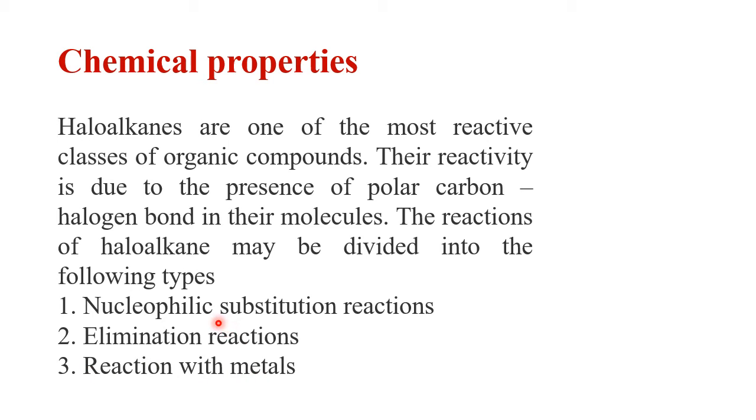Here it is a substitution by a nucleophile. What is a nucleophile? It is made from two words, 11th class. Nucleo, nucleus, and philic, affinity, attraction, loving. What is the charge of nucleus? Plus. So plus loving, who will love plus? Minus. So a nucleophile is a negatively charged species or any molecule which is rich in electrons. That nucleophile will go and remove the halogen and take its place.